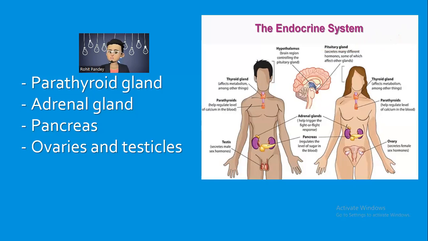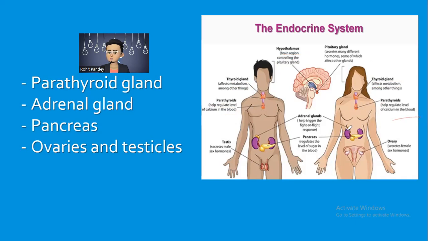The hypothalamus is the brain region controlling the pituitary gland. The thyroid gland affects metabolism among other things. The parathyroid helps regulate the level of calcium in the blood.